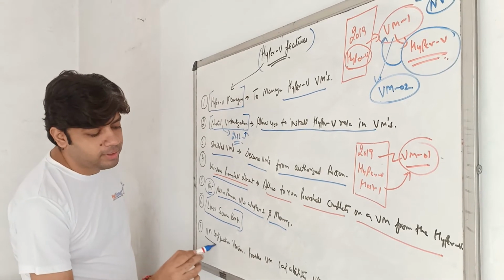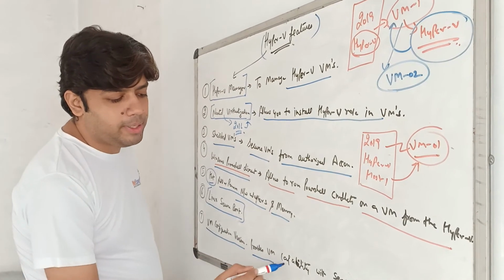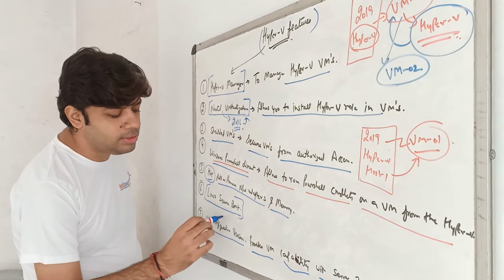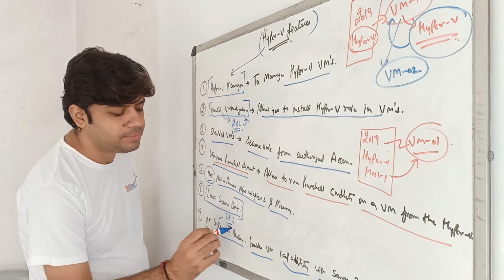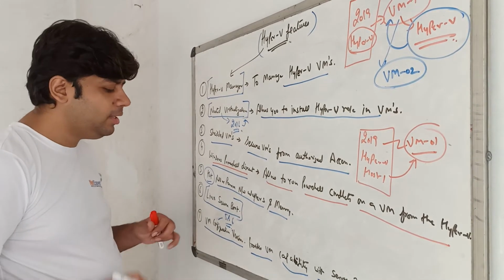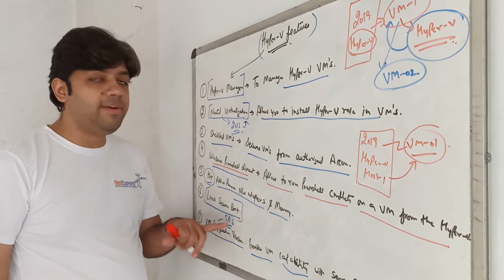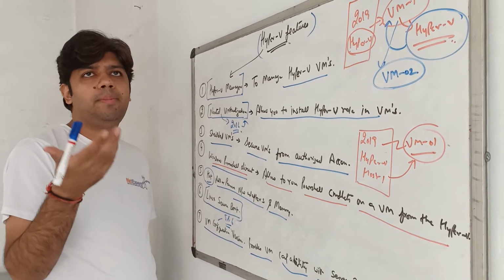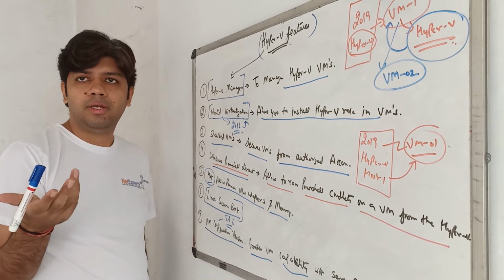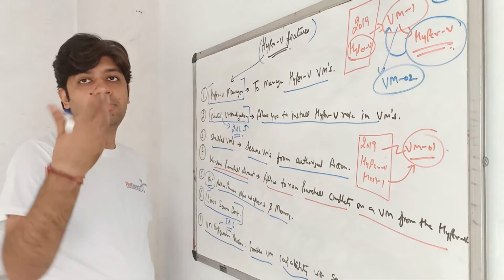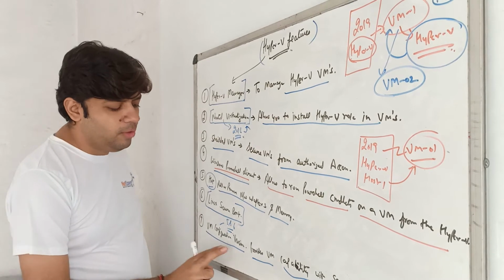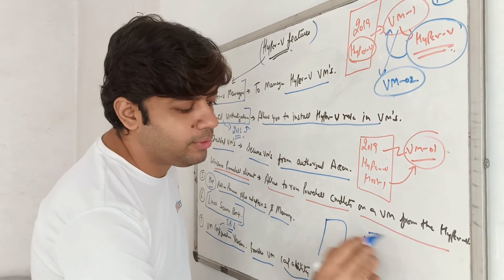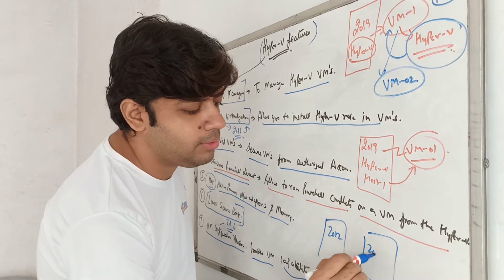Now next we have VM configuration version. It provides VM capability with Windows Server 2012 R2. So we actually have two versions, 5 and 6. Okay, so imagine that you have a physical machine, like a Hyper-V host 2012. Now I want to migrate my VM to Hyper-V 2016 or 19. So we need to verify, like imagine this is my two Hyper-V hosts. This is 2012 and this is 2019.